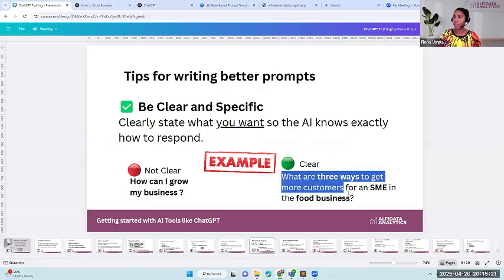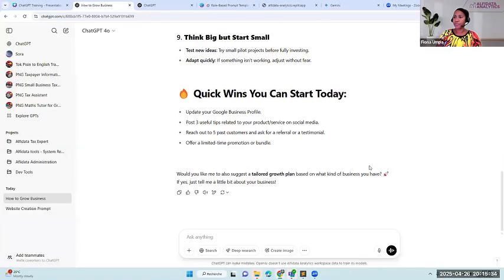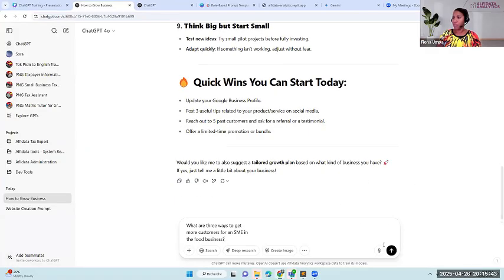Now we'll get the second prompt, which is clear. What are 3 ways to get more customers for an SME in the food business? That's more specific. Let's get this prompt here, go back to ChatGPT, and I'm going to paste it here in the prompt window, the chat window.